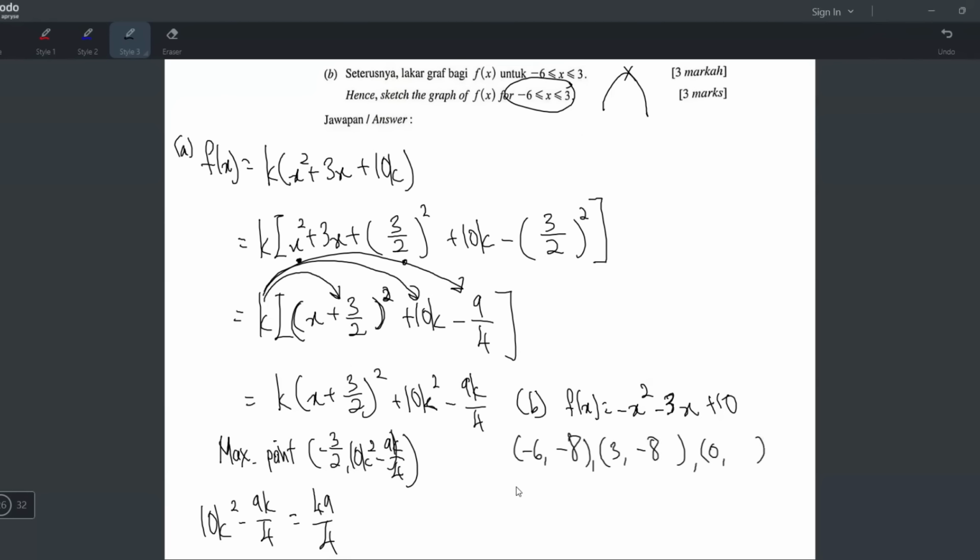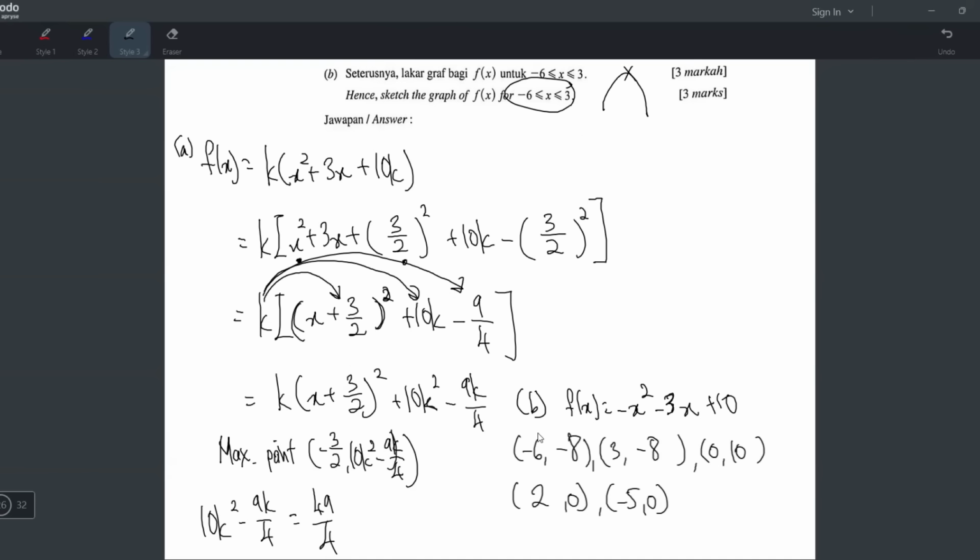So sub x equals 0 and also sub y equals 0. But when you sub y equals 0, you might get two different answers. If I sub x equals 0, it's going to be (0, 10). Also this x equals 0 is within this range, right? So yeah, you can take this point. What if you sub y equals 0? When this whole thing becomes 0, you will use calculator to factorize, right? So you can press A negative 1 in your calculator, and then B you press negative 3, C you press 10, and the calculator will give you two answers, 2 and negative 5, and that's going to be the roots, the x-intercepts. So you have (2, 0) and (negative 5, 0).